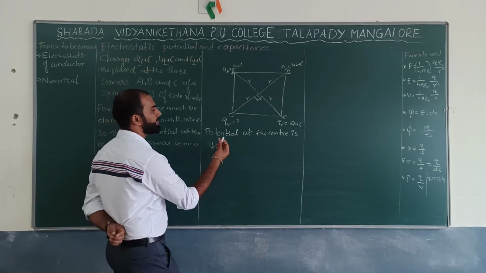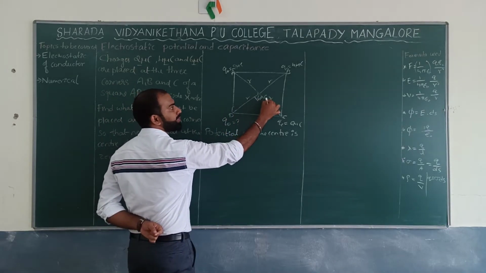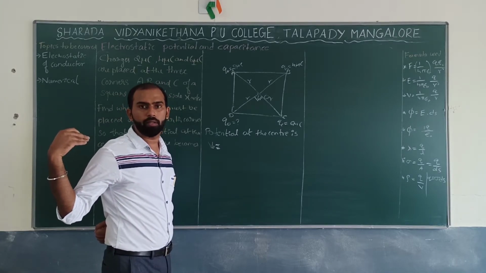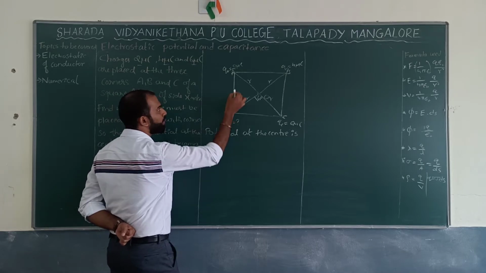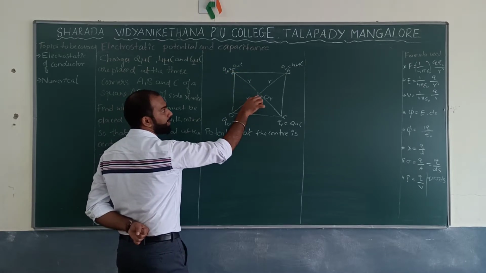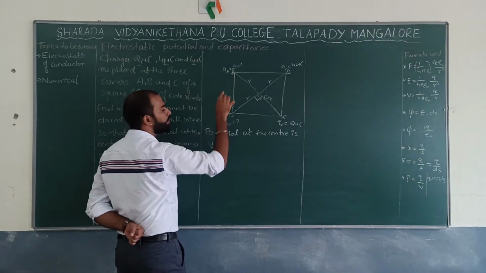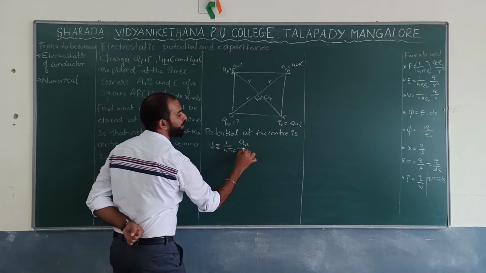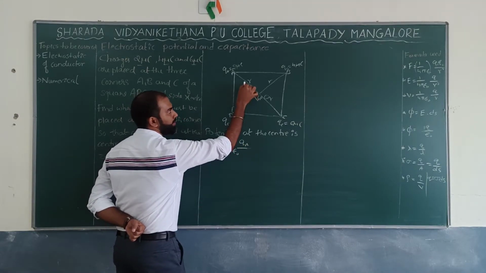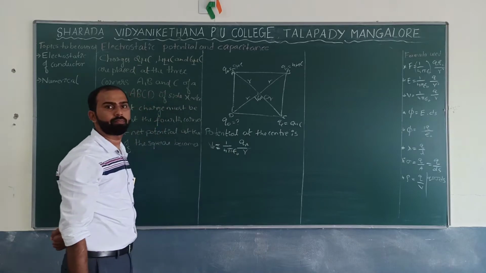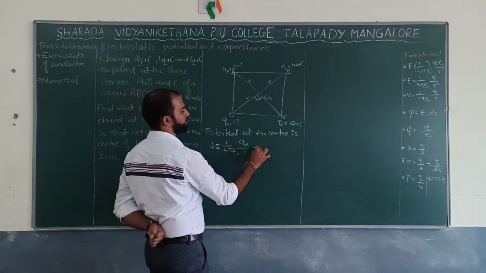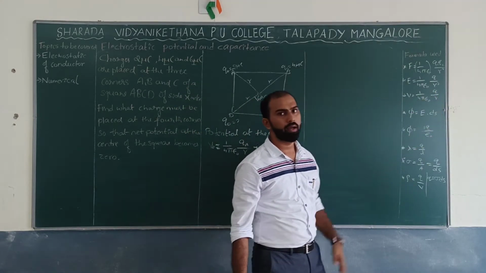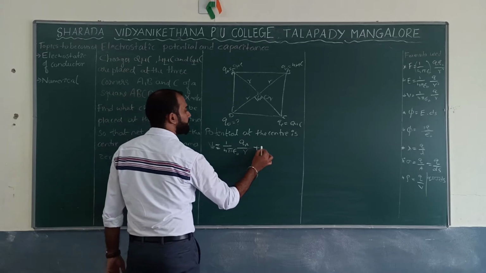So now we will discuss one by one. We know V0 is equal to 0. Why? Because in the question only they have given. So V0 is equal to, what is the potential at this particular point due to QA? That is 1 by 4 pi epsilon naught QA divided by the distance, which is R. Plus, because this formula we have replaced based on this, 1 by 4 pi epsilon naught Q by R.